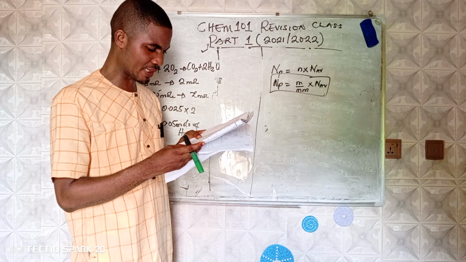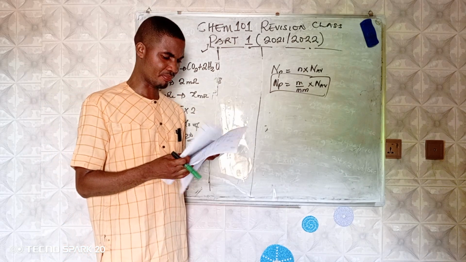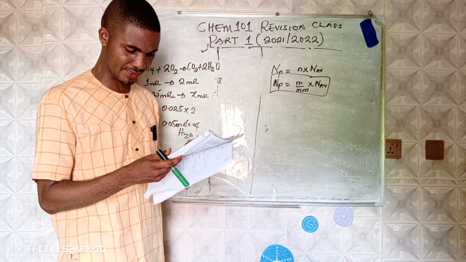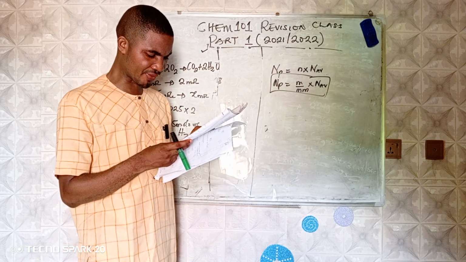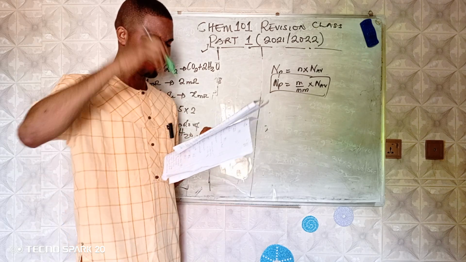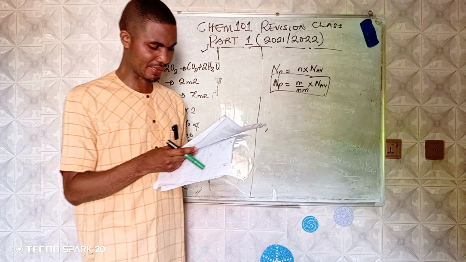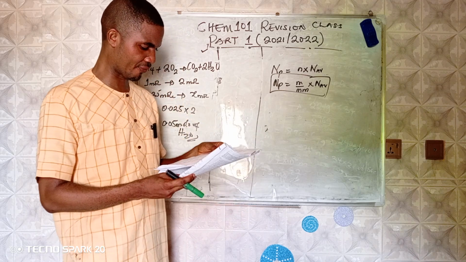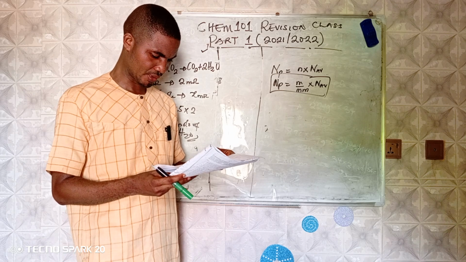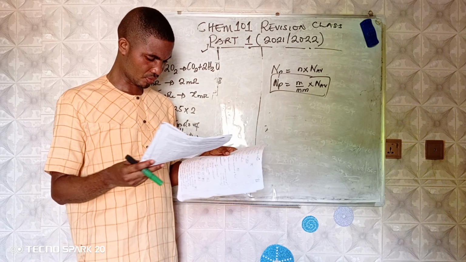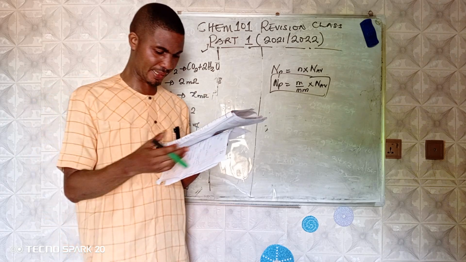43. The number of protons in a nucleus of an atom is called the atomic number. That is option A for 43. Number 44. Which of the following properties increases down the group in the periodic table? That will talk about atomic radii. Question number 44 is atomic radius, or you call radii.